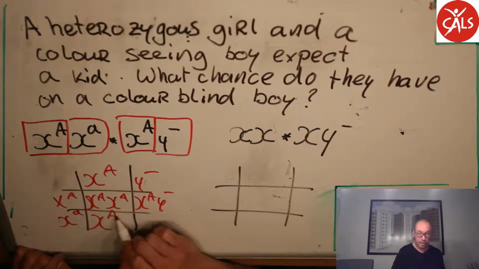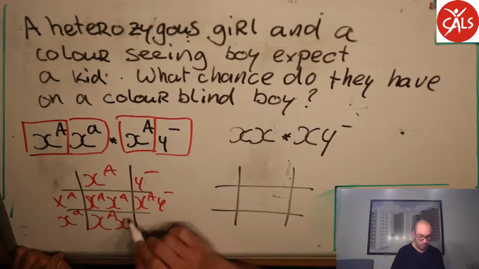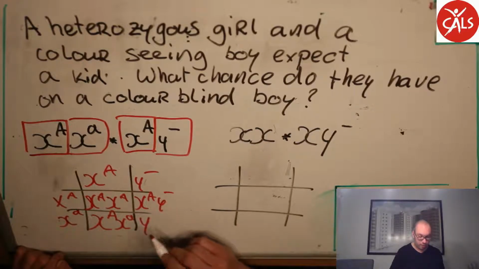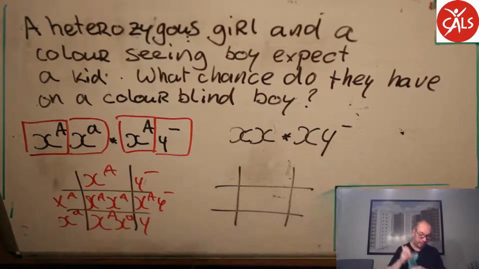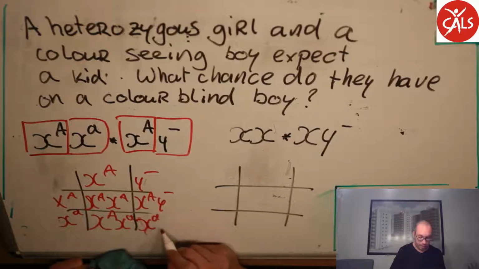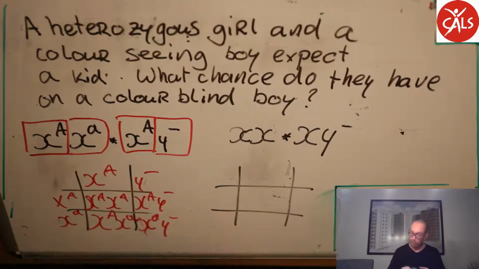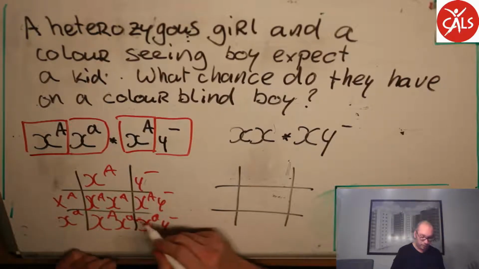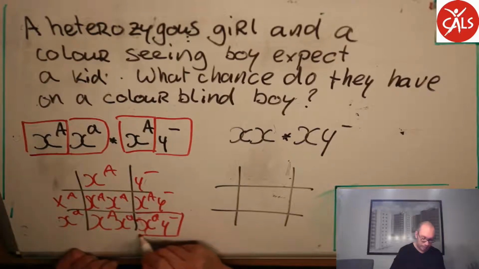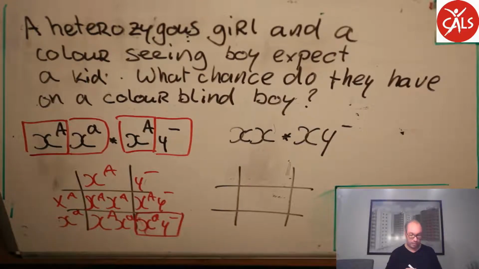X capital A, X small a, Y, oops, not Y minus already, that one is later. X small a, Y minus. So the ill kid will be this one. All right, so there is a 25% chance of having a kid which is ill.